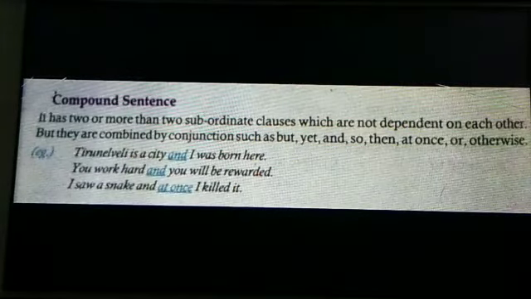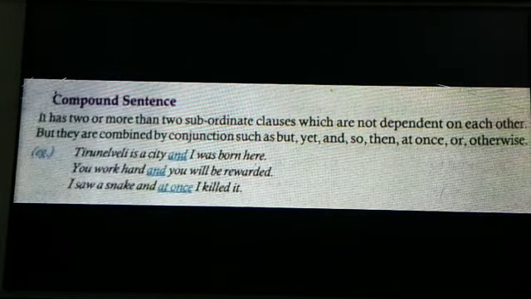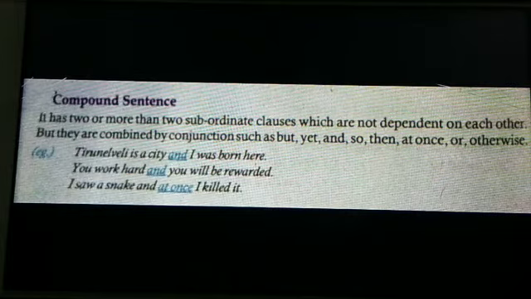Next, compound sentence. It has 2 or more than 2 main clauses which are not dependent on each other, but they are combined by conjunctions such as FANBOYS, already I have told you, like but, and, so, then, at once or otherwise.